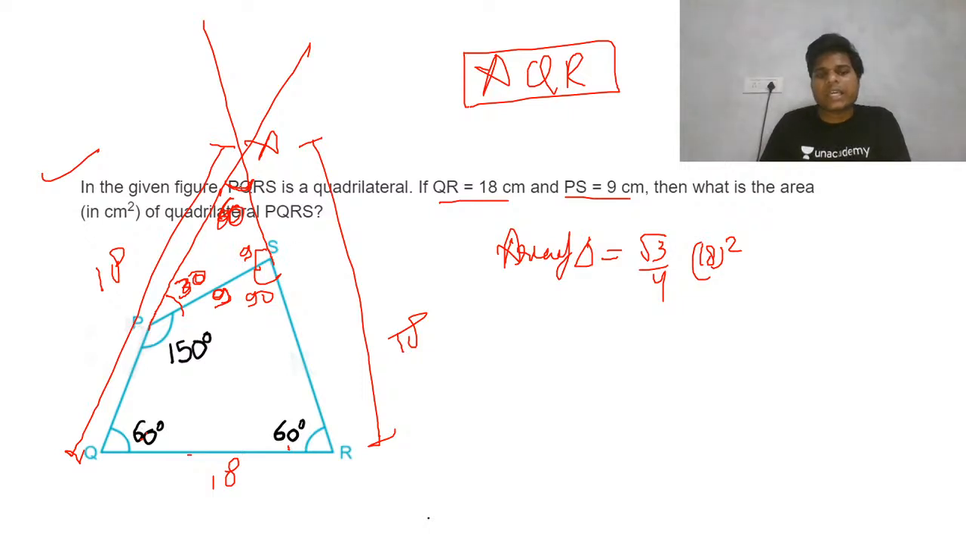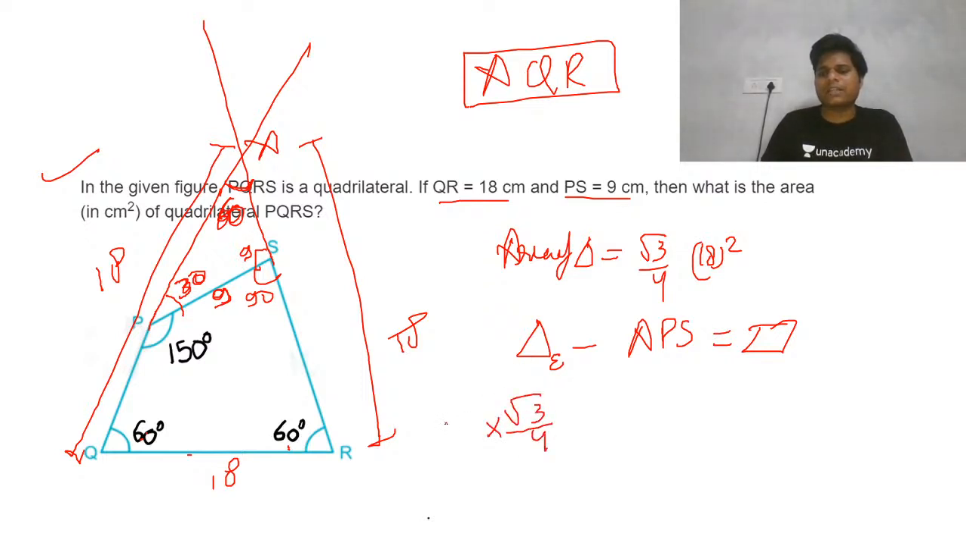Now from this equilateral triangle, if you remove the area of APS, you will get the area of the quadrilateral. Okay, so we'll do the same thing. So we have this one. So 18, root 3 by 4 into 18 into 18, so that is 9, that is 81. Okay, so 81 root 3